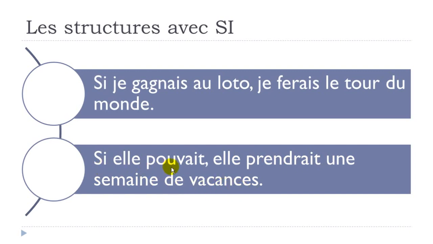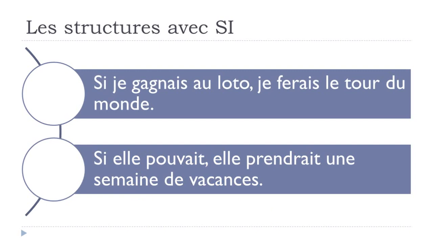So if she could, she would take 1 week off if you want, okay, or vacation week. But then in French, remember that we will construct this sentence first with si, and it should be followed by l'imparfait, and that's the rule. Then after that, you will put this conditionnel présent form.